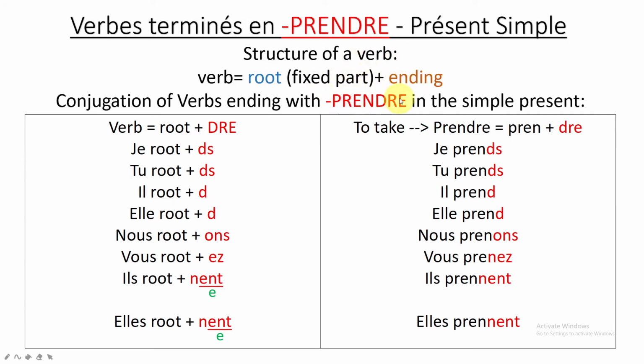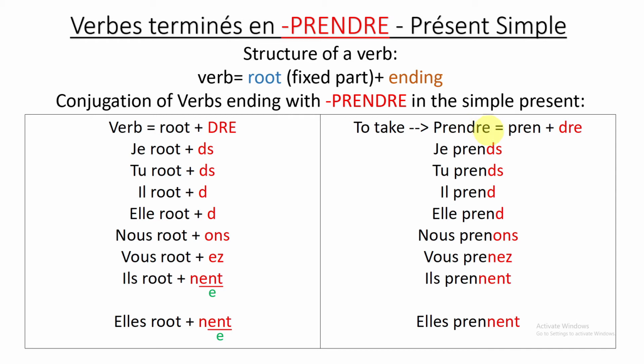Now, for the verb ending with PRENDRE, what do I need to remove from the verb to get the fixed part? We are going to remove DRE. So that's what I'm doing here. So PRENDRE will be equal to, if I'm removing DRE, what will remain? PREN. So PREN plus DRE, understood? They will all end with PRENDRE. Now, to conjugate that verb into present, I should not remove the PRENDRE, no. PRENDRE is nothing but the common ending for any verb belonging to this subgroup. To conjugate that verb to present tense, I need to just remove the DRE.